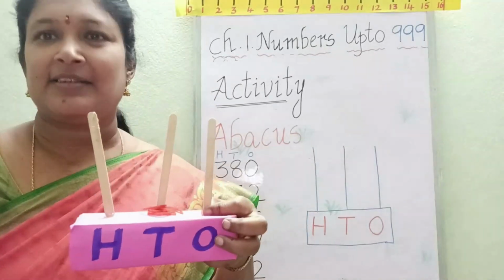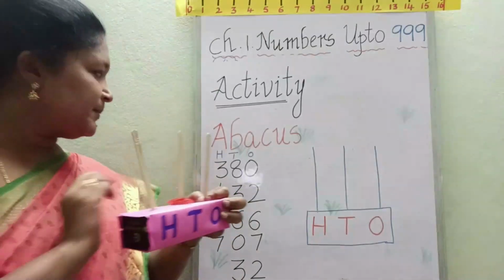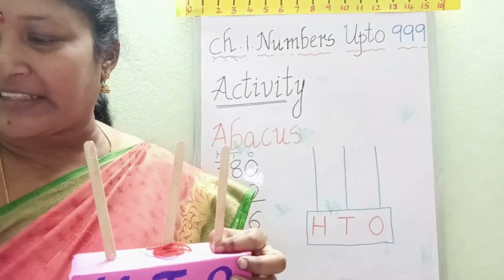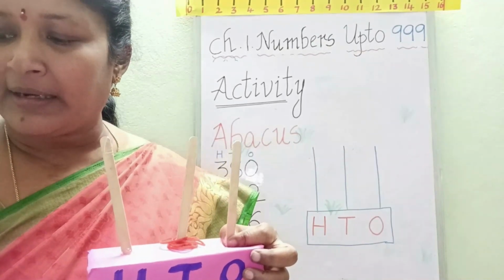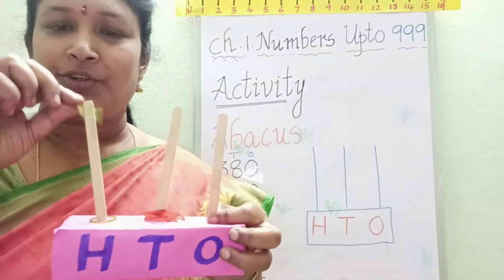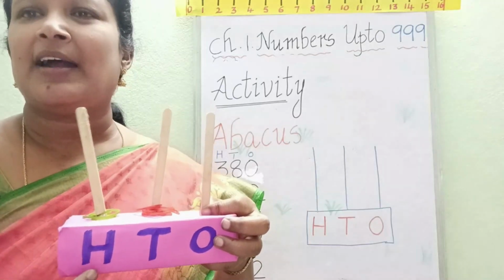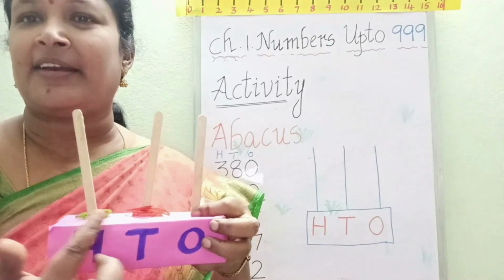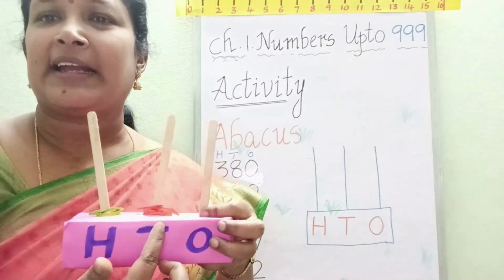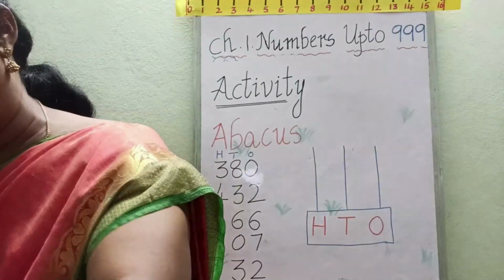So 8 rubber bands are there in tens place. And in hundreds place, which number is there? 3. So take another color of rubber bands: 1, 2, 3. So 3 rubber bands are there in hundreds place. 380. What is the answer here? 380. So like this you can play with this abacus.